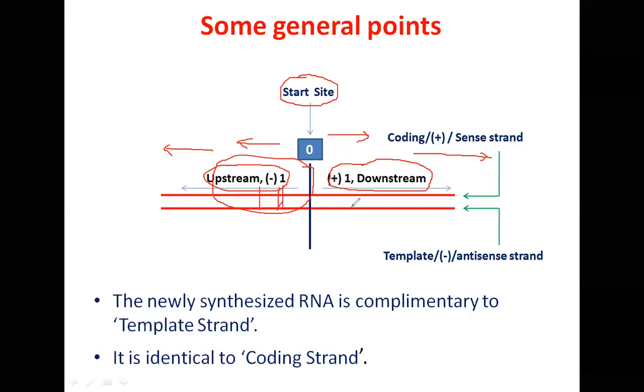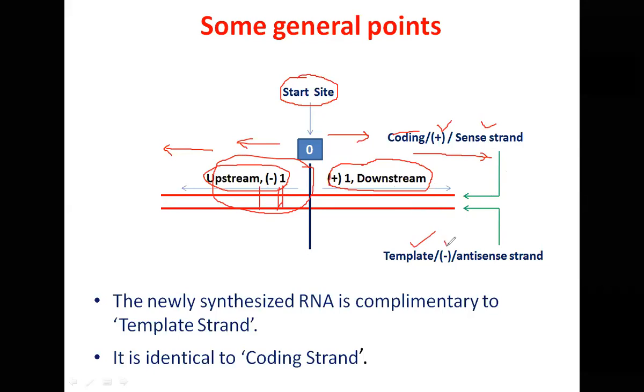Now, there are 2 strands, double-stranded DNA. One of the strands shown here is called the coding strand. It is also referred to as the plus strand, or the sense strand. And the other strand, shown over here, the lower one, is called the template strand of the DNA.